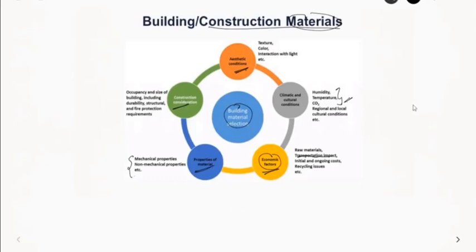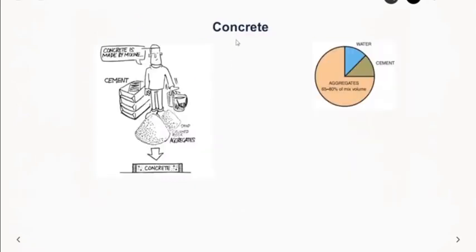So one of the most essential construction materials is concrete. Concrete is one of the most widely used manufactured materials, from houses to big buildings to bridges, dams, everything, everywhere, concrete is being used. Concrete is usually used in combination with steel in order to compensate for its low tensile strength. Concrete has good compressive strength, but to compensate for its low tensile strength, it is usually combined with steel, and that is known as reinforced concrete.